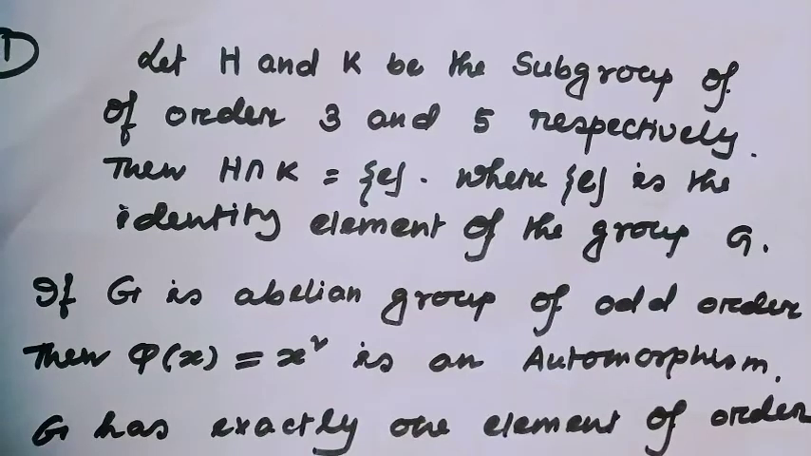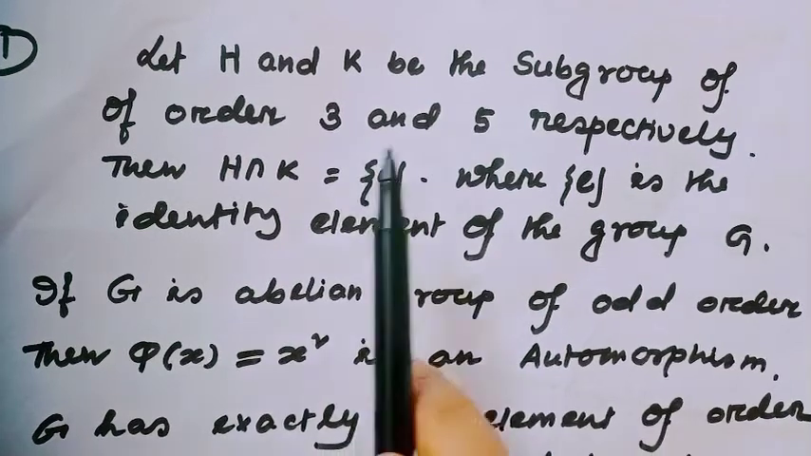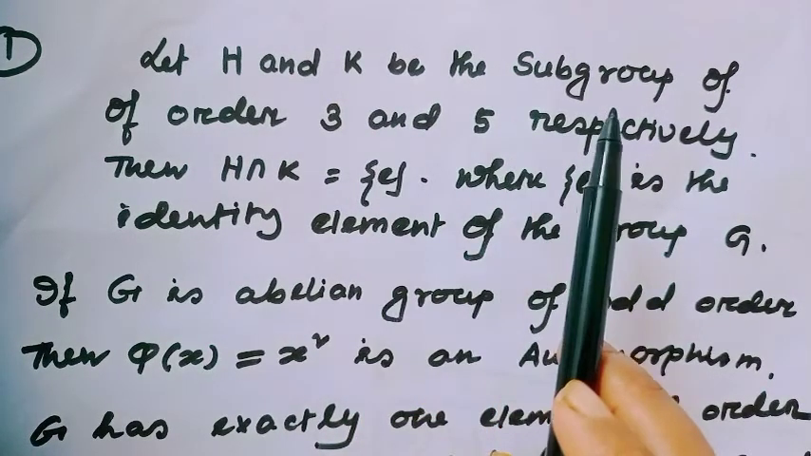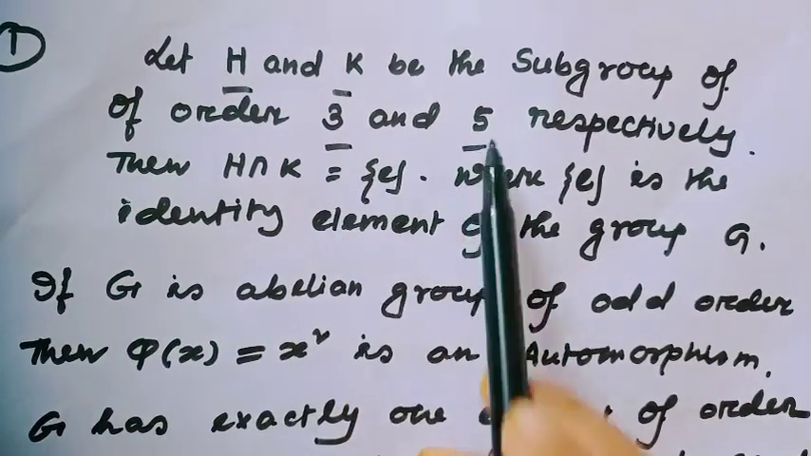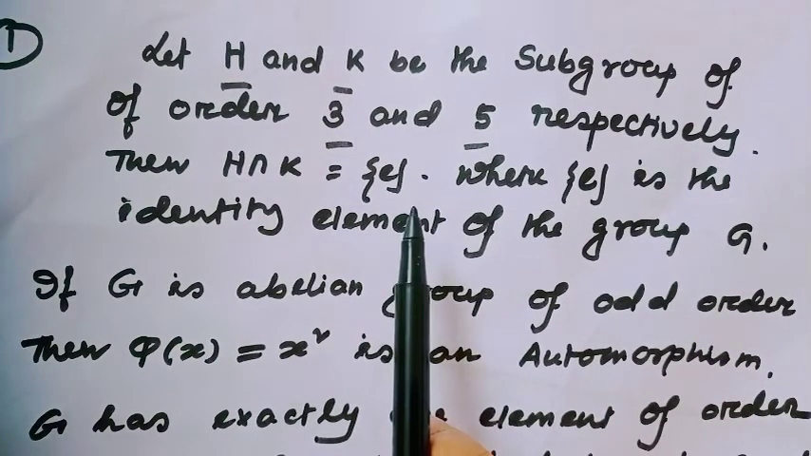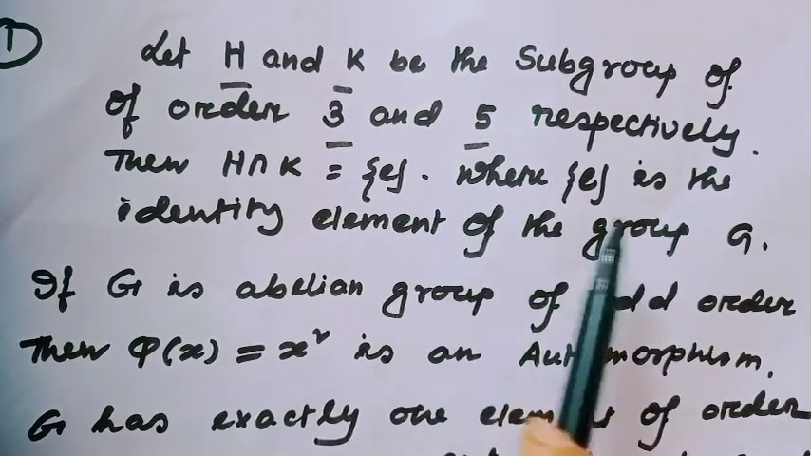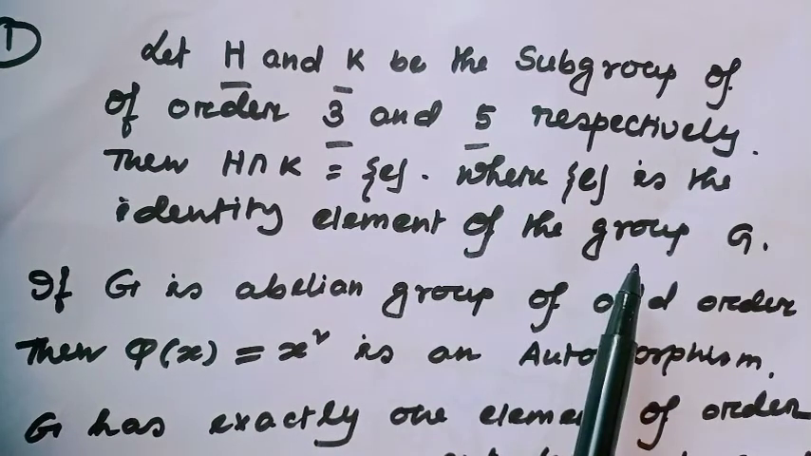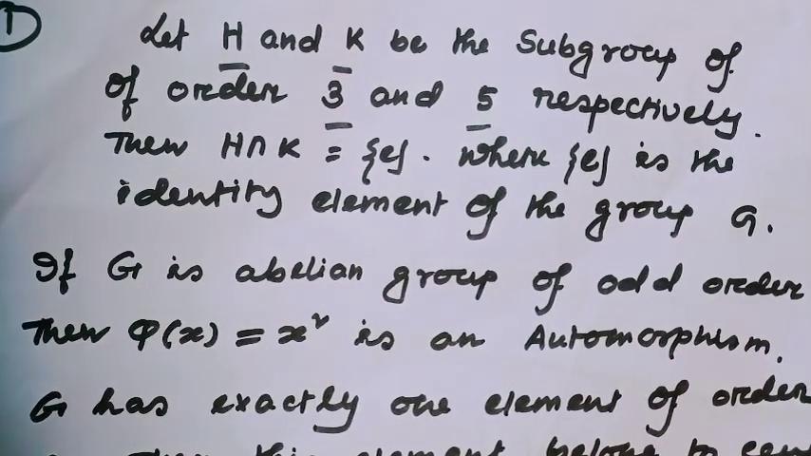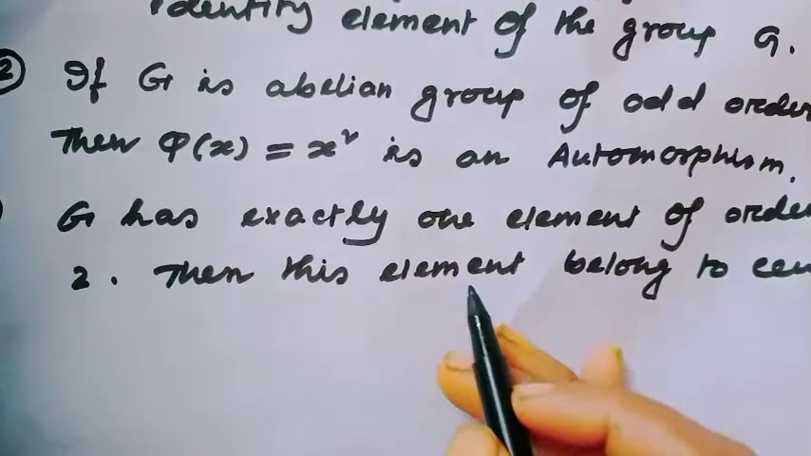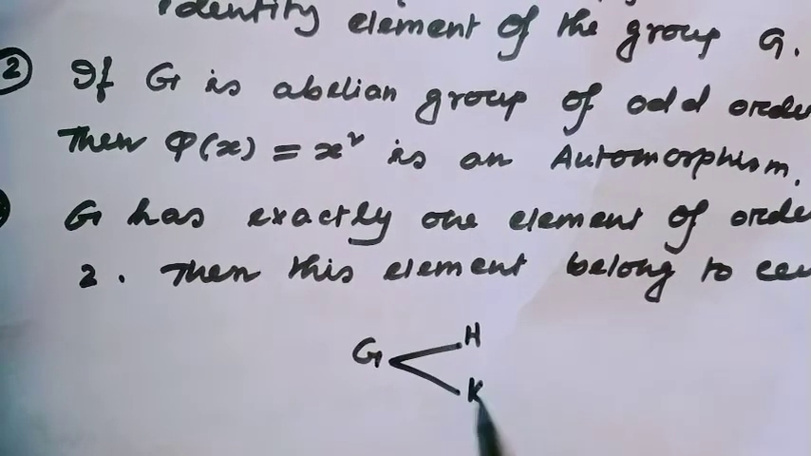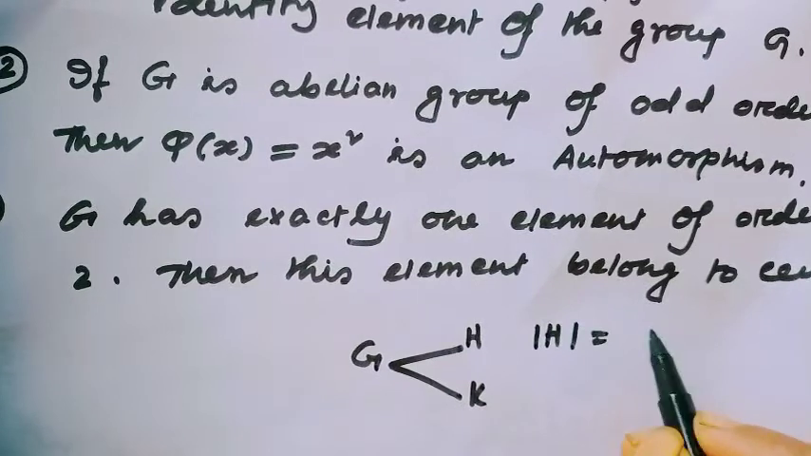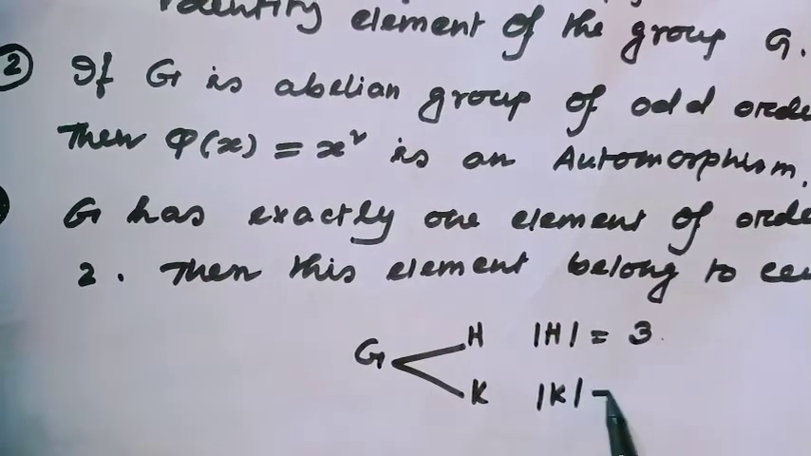Okay. Now let's see one question which had come in the NBHM exam. The question is, the first option: let capital H and capital K be subgroups of order 3 and 5 respectively. H intersection K equals the singleton set {e}, where e is the identity element of the group. Let's verify the first option. Here notice, there exist two subgroups in the group G, H and K, and the order of H is given as 3 and the order of K is given as 5.